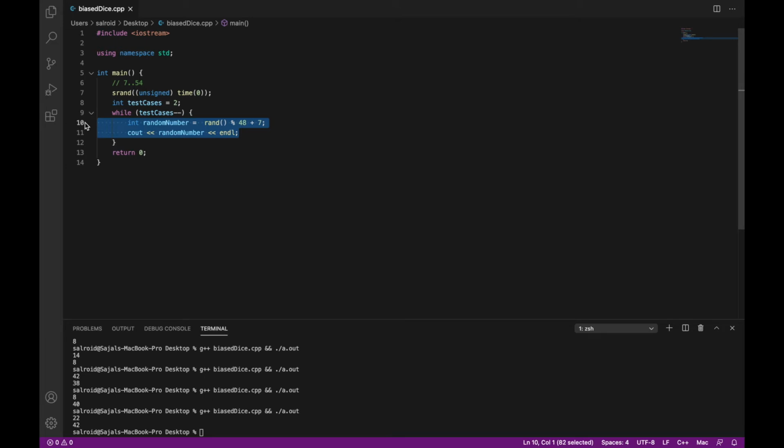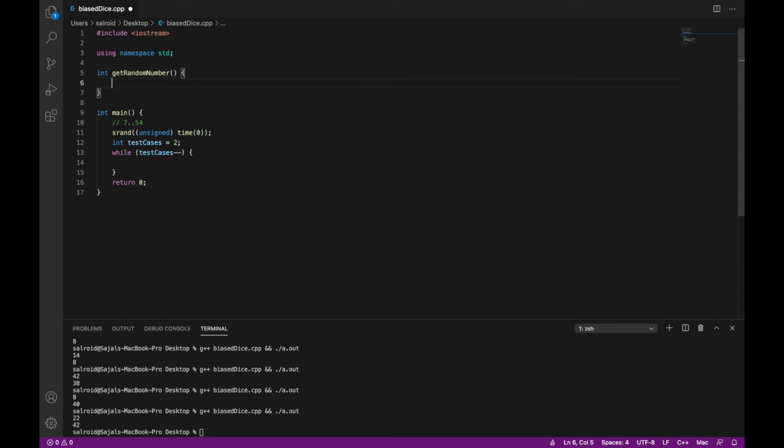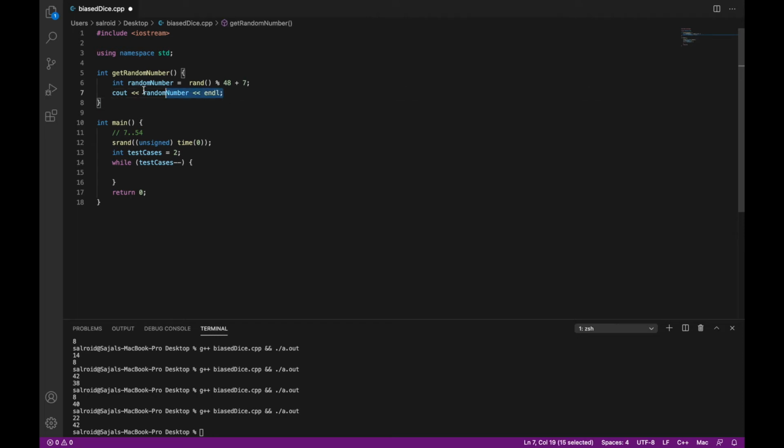So instead of writing my whole logic of getting a random number here, what we'll do here is we'll create a function. I'll name this function as int getRandomNumber. So basically, whenever you are naming a function, it should be very proper, so that everyone is able to understand it. So I just want to gather the random number. So instead of writing this multiple times, I'll just return this value and it will be returning an int value from this function, from this mathematical expression.